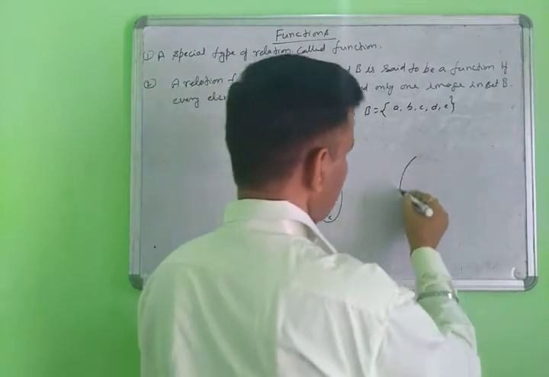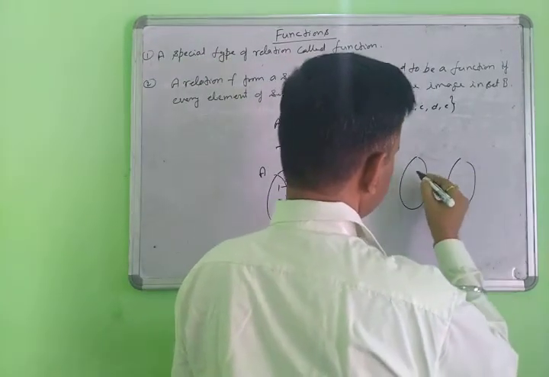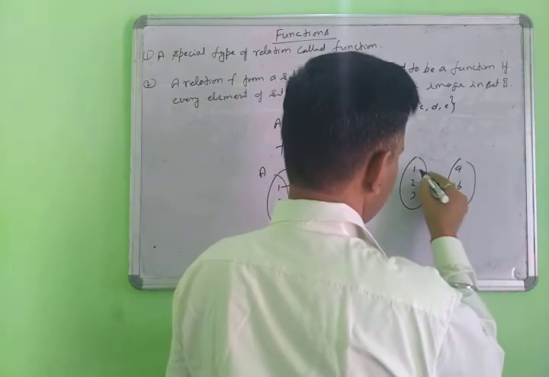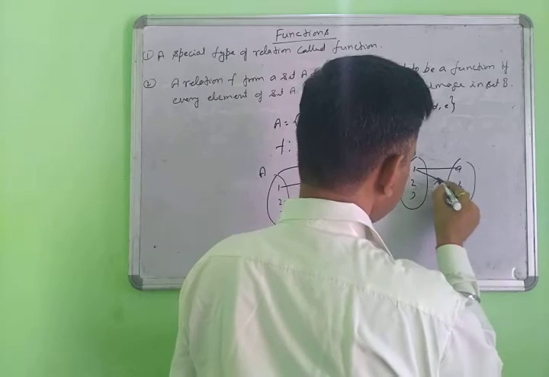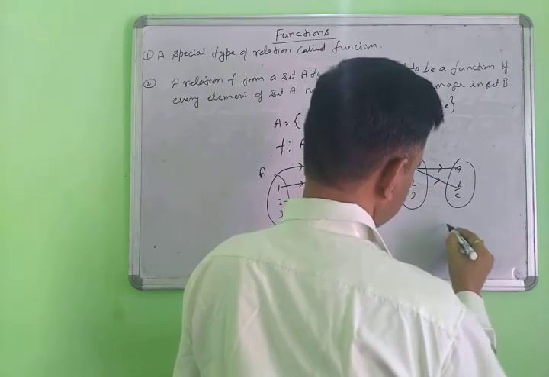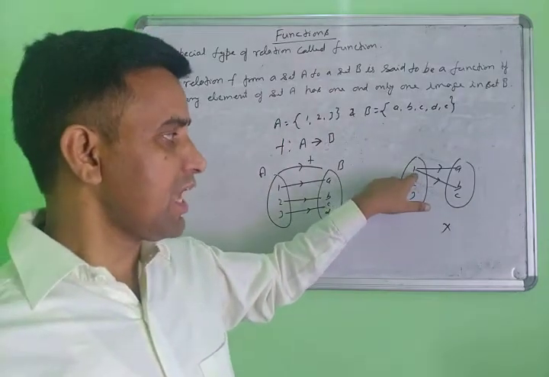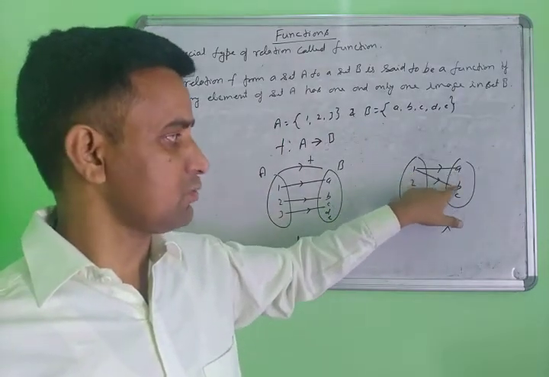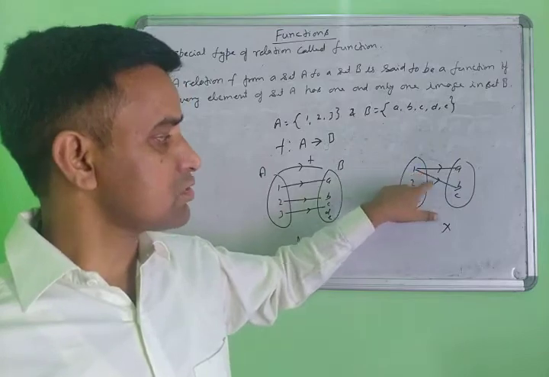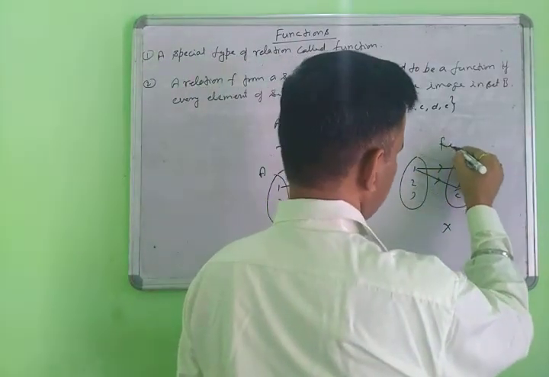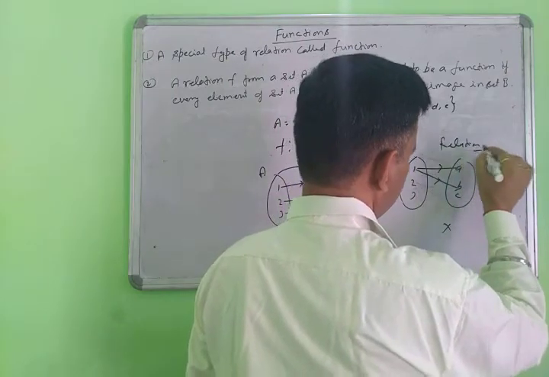Suppose you make it this way, with 1, 2, 3 and a, b, c. This is not a function, because here one element has two images, a and b. So this is only a relation, not a function.